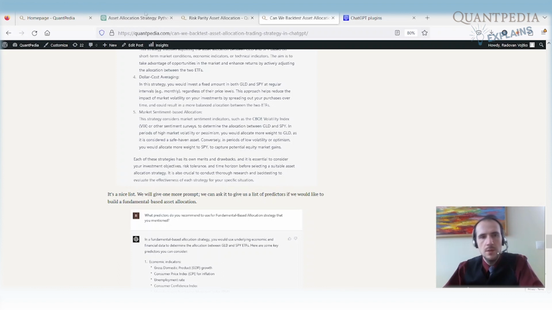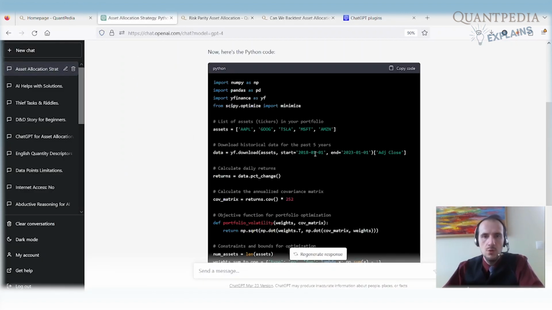It can give us the Python code. We can try to copy and paste the code, but it would be really much faster if we could just let ChatGPT run the code for us in the ChatGPT environment.